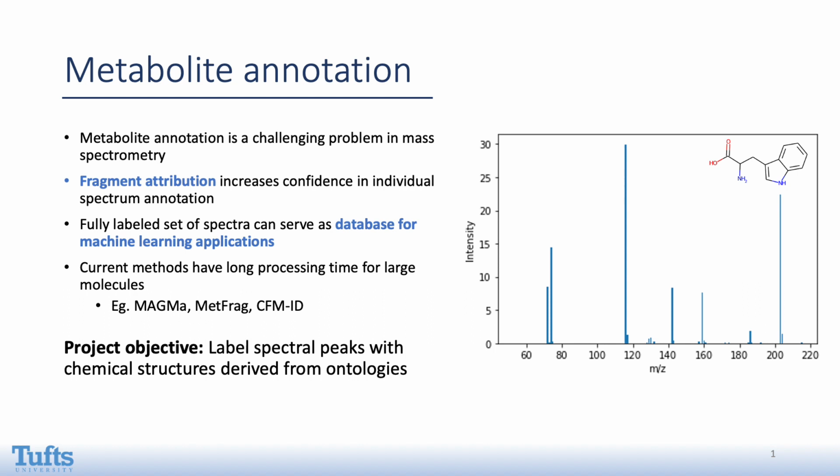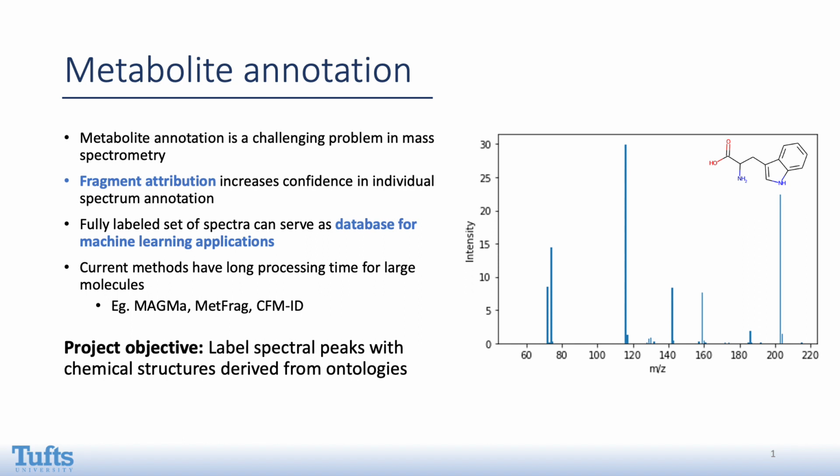Metabolite annotation refers to identifying the molecule responsible for a tandem mass spectra, and it continues to be a very challenging task for many reasons. The most common and reliable method by far is through library search, where the query spectra is matched against reference spectra in a database. Oftentimes, either too many or no metabolite is suggested by the algorithm.